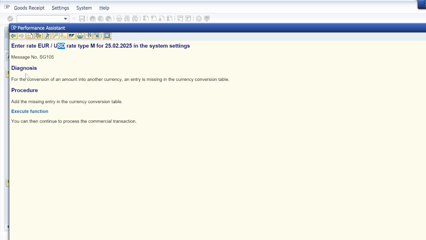So what's the diagnosis for that? For the conversion of an amount into another currency, an entry is missing in the currency conversion table. Right now I'm not aware of that error, because I think I'm facing it for the first or second time. Hardly in my project did I ever face this type of issue. So how can you guys resolve that?